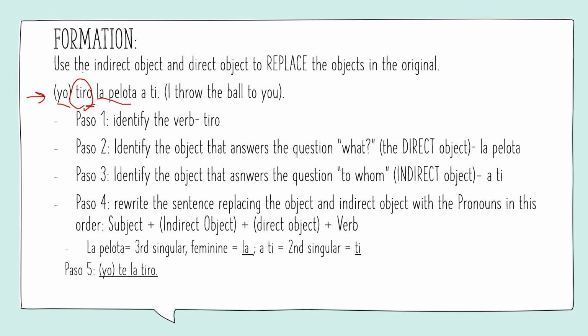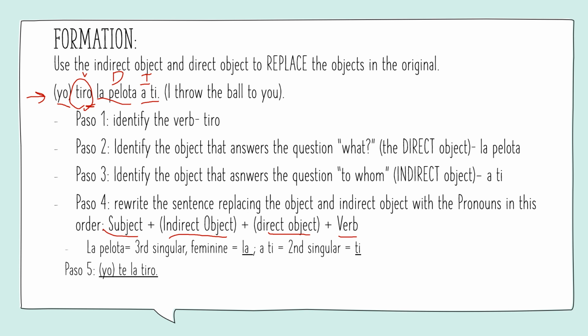La pelota. So we have verb, we have direct object, and then finally we want to identify the object that answers the question to whom. So to whom do I throw this ball? A ti. And that would be your indirect object. So, paso cuatro, we want to rewrite this sentence replacing the objects, the direct and the indirect object, with the pronouns in this order. Subject, indirect object, direct object, verb.